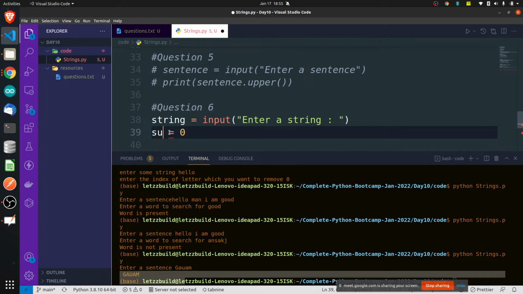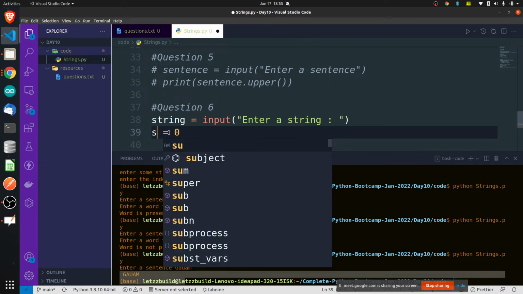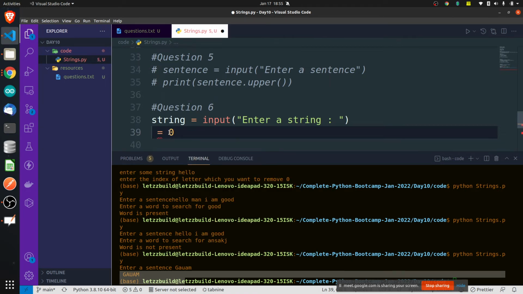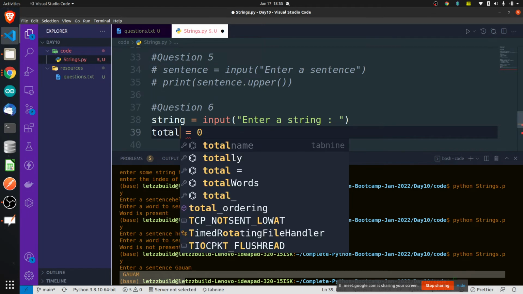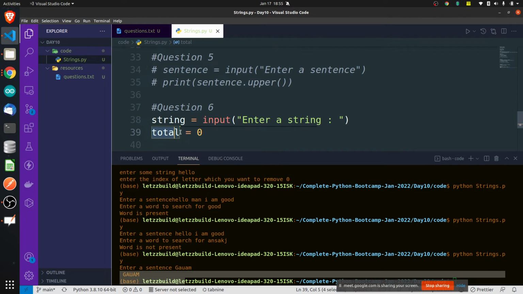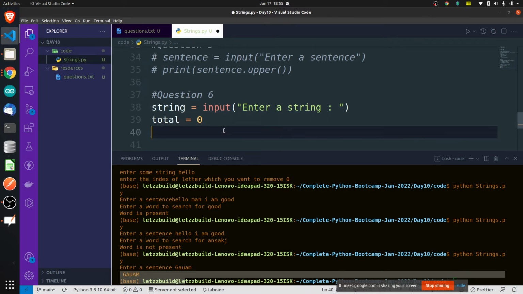Maybe I'll write sum is a function, I think, so I will not be able to use sum. I can write total equals 0. My final sum will be stored in this variable total. So I have to find the sum of all the values, or sum of all the letters that are there in a string.